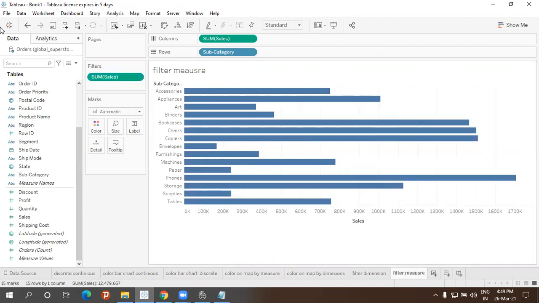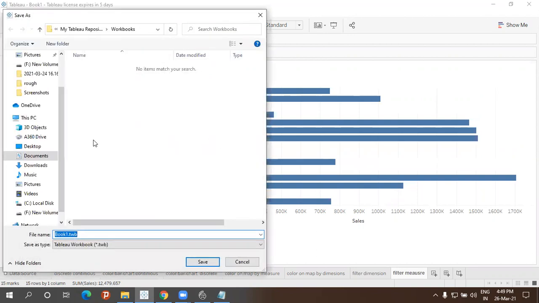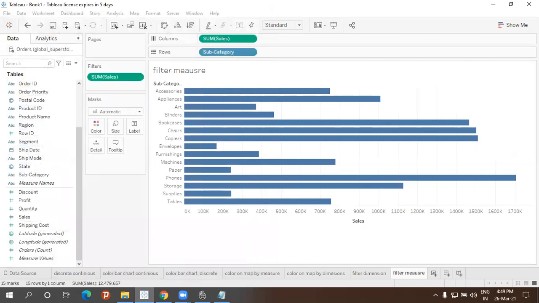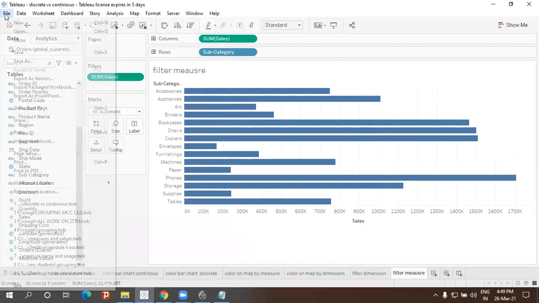So let's save, file, save. Okay. So these are nothing but called as measures. Okay, discrete is just continuous. Okay, discrete. Okay, so let me save this one file. Okay, and let me close this file.